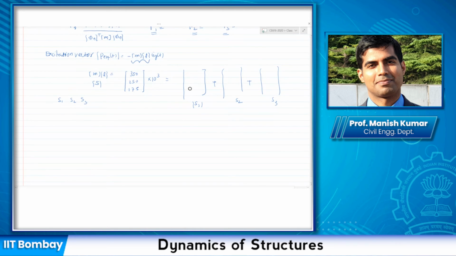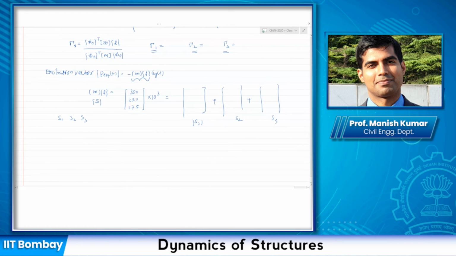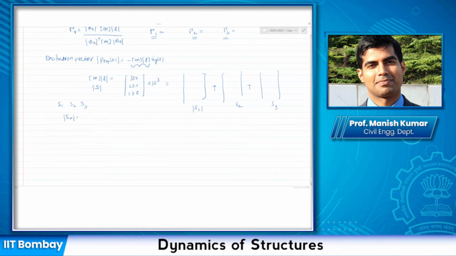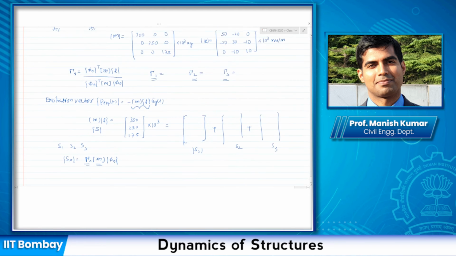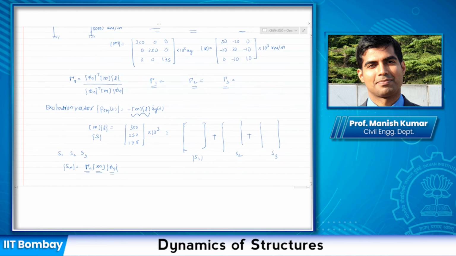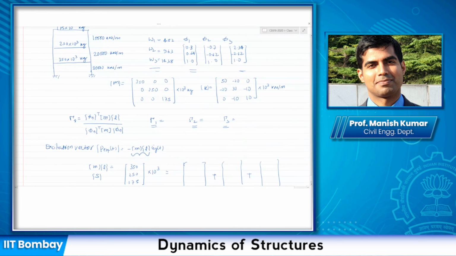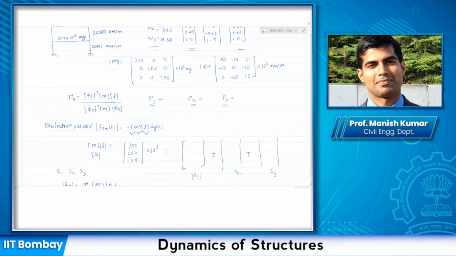You have already found out gamma 1, gamma 2, gamma 3. Remember, Sn is nothing but the factor gamma n times the mass matrix times this vector here. You know what this factor is, you have already calculated it. Mass matrix, you know it is this. Phi n for each mode, I have already told you it is this. So maybe I will keep it like this.